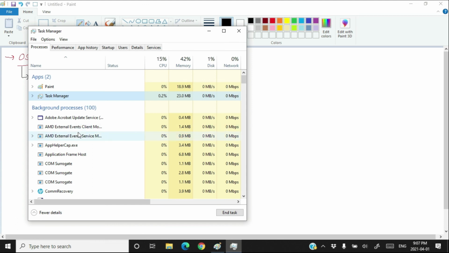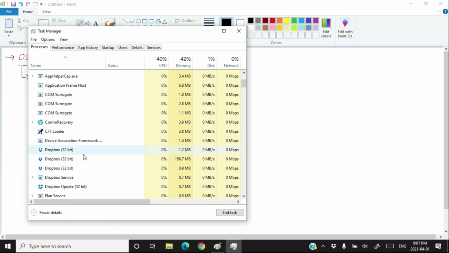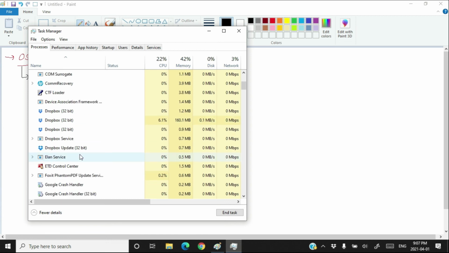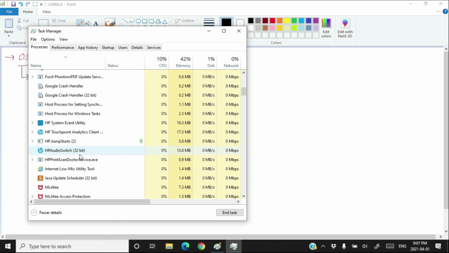Processes either started by the user, with which the user right now is not interacting, are background processes, or a process started by the operating system just to keep the computer up and running. Such processes are also called background processes. As you can see here, Dropbox was started by me, but right now I am not interacting with it. That's how Dropbox is a background process.